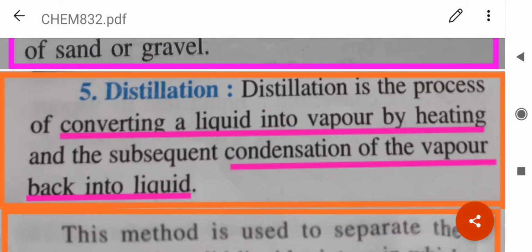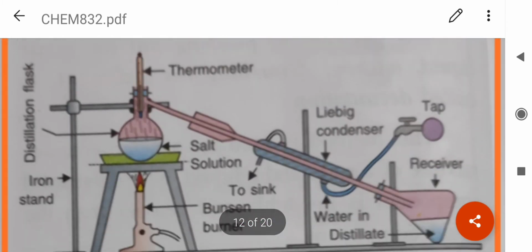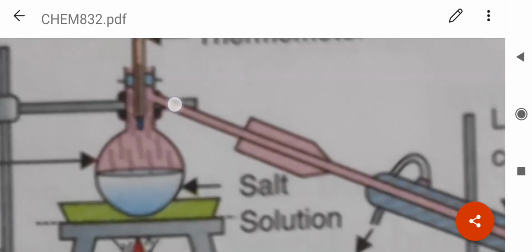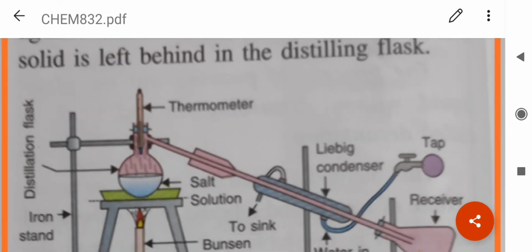Distillation. It is the process of converting a liquid into vapor by heating and then the subsequent condensation of the vapor. So, you can see here, this is the conical flask or the distilling flask in which we take a salt solution. On heating, what will happen? Water will vaporize and then water will pass through the delivery tube. Okay. Now, when water passes through the delivery tube, you can see there is a Liebig condenser, an outer jacket.